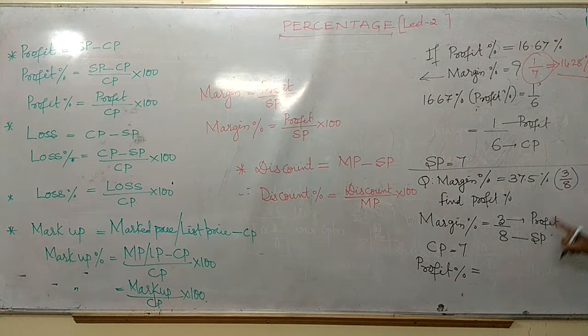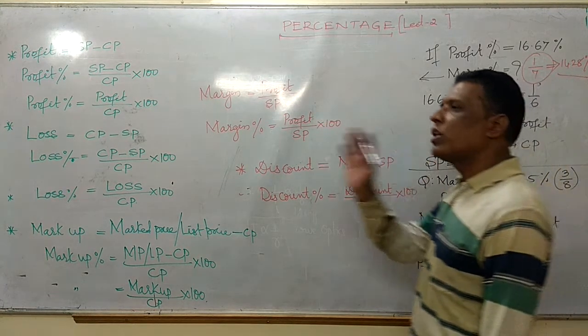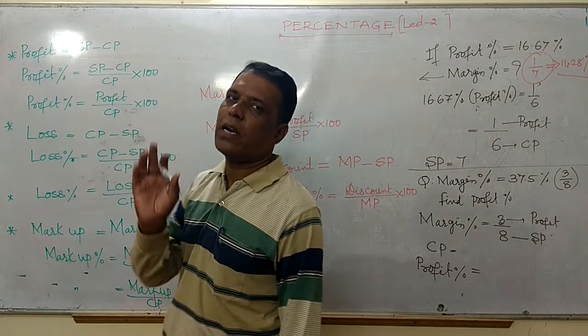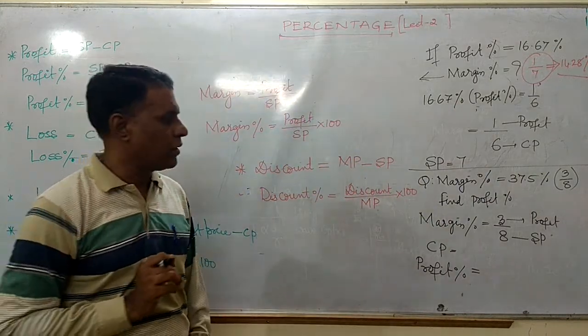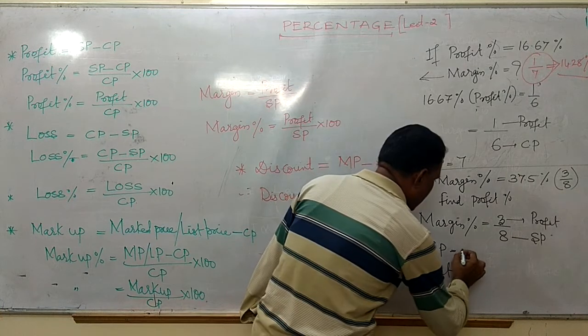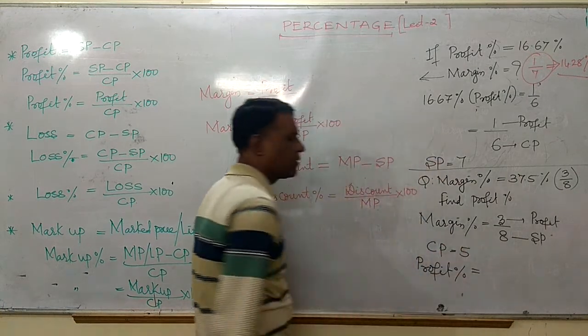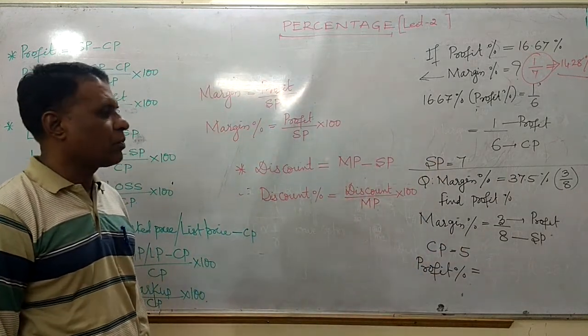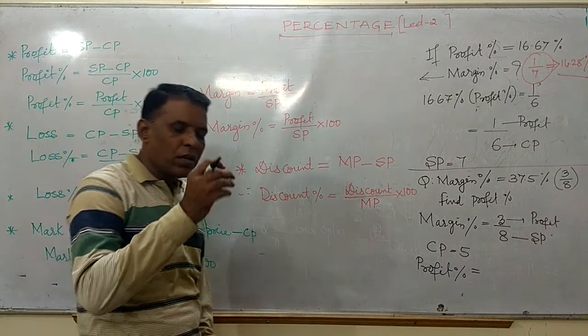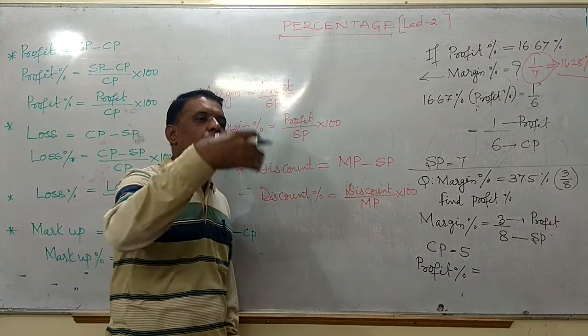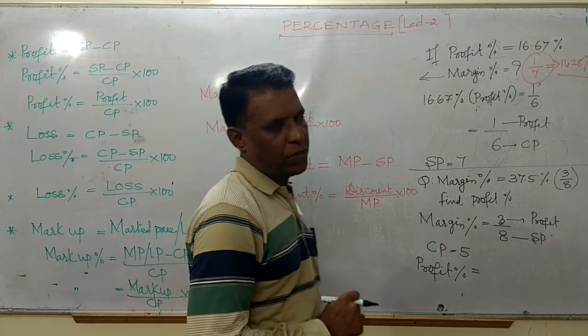37.5 means 3 by 8, friends. Here 3 is the profit and the selling price is 8 rupees. If somebody says, I sold an article for 8 rupees and I got 3 rupees profit, then definitely the cost price is 5, friends. Because the cost price is 5 and you sold that article for 8 rupees.